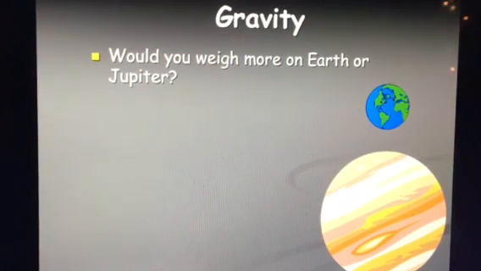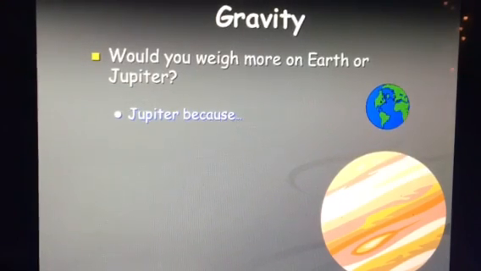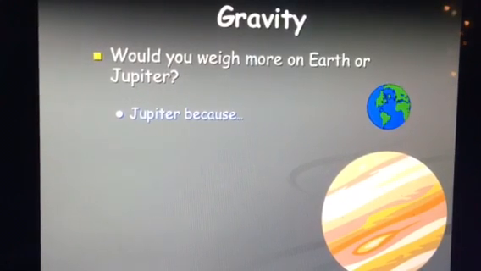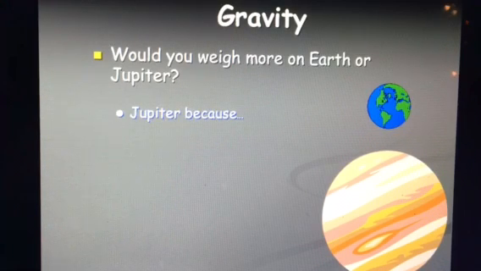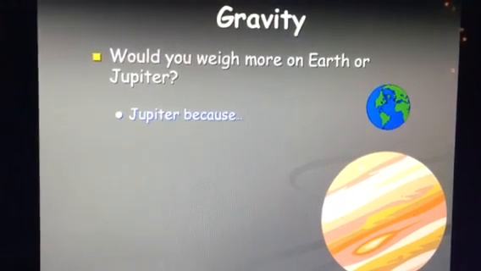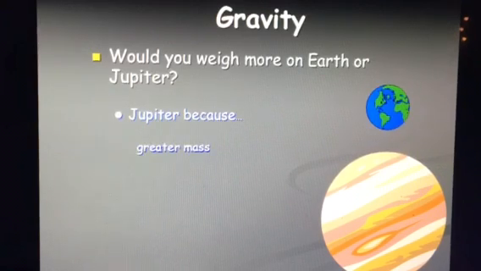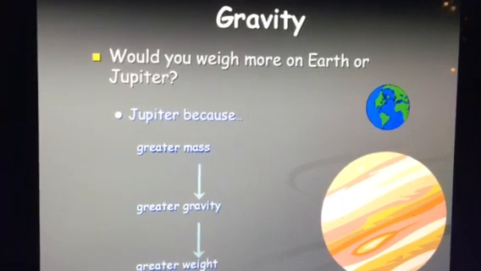So gravity. Where would you weigh more, Earth or Jupiter? You can pause the video and answer that question now. Well, it'd be Jupiter. And if you look at the table in your book, I believe, yep, it's on page 78, you can look at that and it'll help you out a little bit. So Jupiter, because the greater the mass, the greater the gravity, the greater your weight. So you could actually calculate how much you would weigh on Jupiter based on Jupiter's gravity.